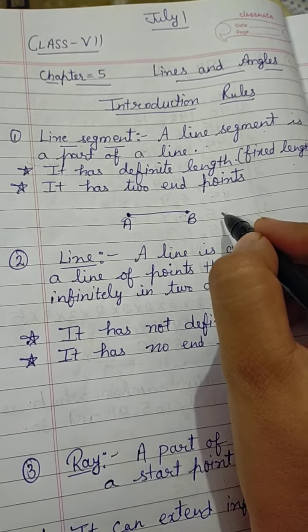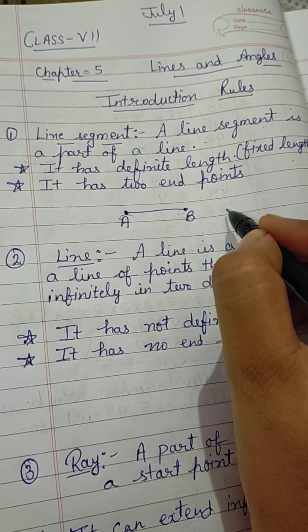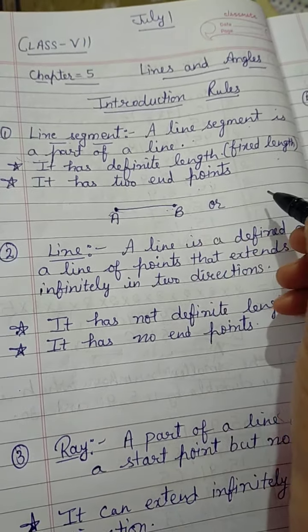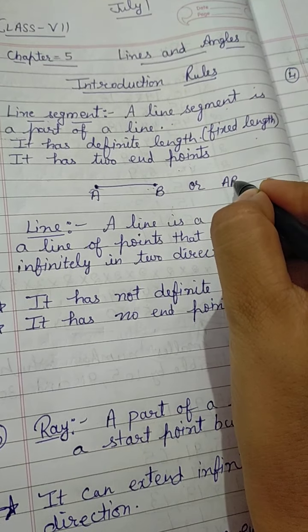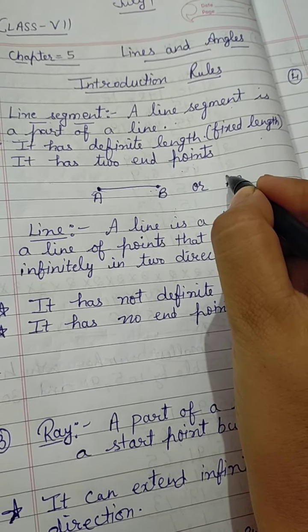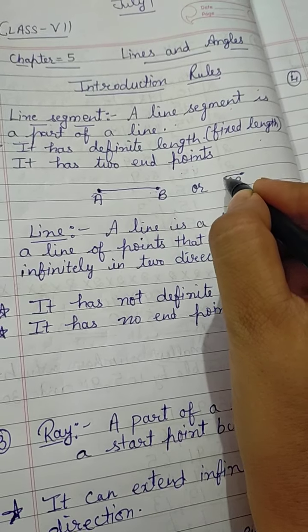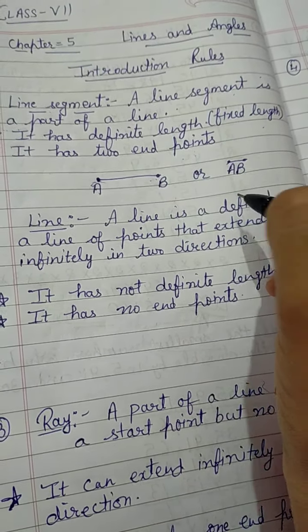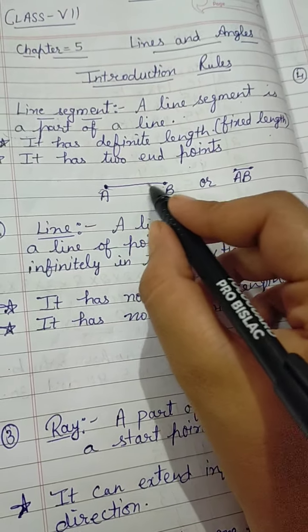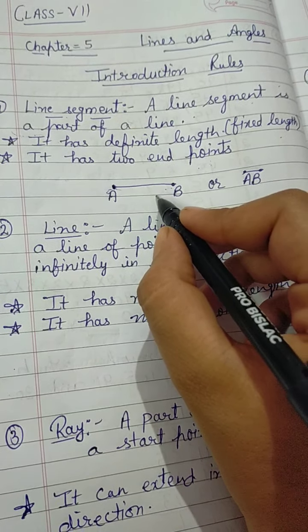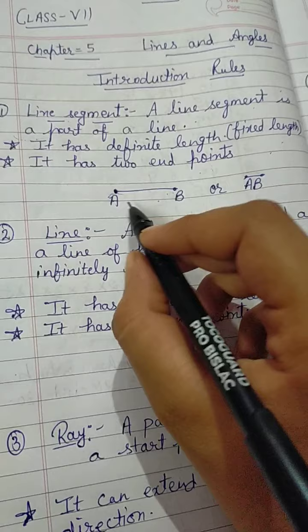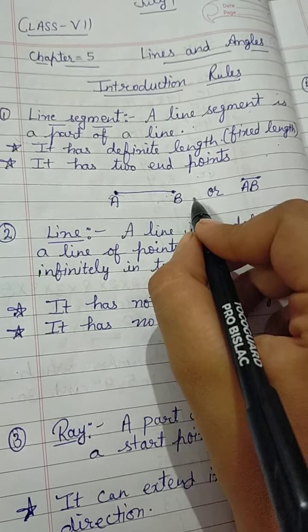So if we have to write this line segment in short form, in symbolic form, how will we write? We will write the name of the line segment AB, and we will draw a line segment sign above AB. That is the line segment AB. We can measure it. It has definite length or fixed length and it has two endpoints.